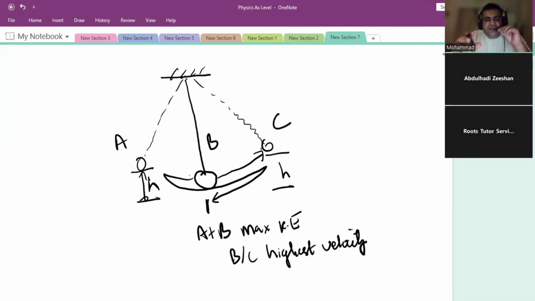Then it returns from C to B, the potential energy converts back to kinetic energy, and then from B to A, again kinetic energy converts into potential energy. It rises to a height h. Make sense? Any confusion?